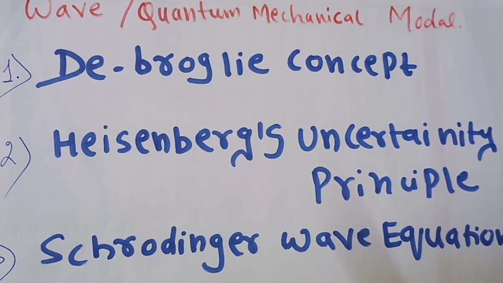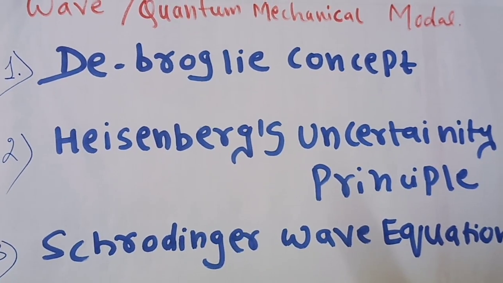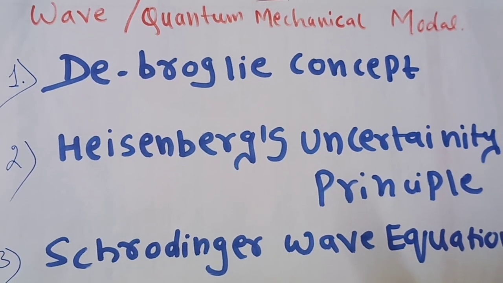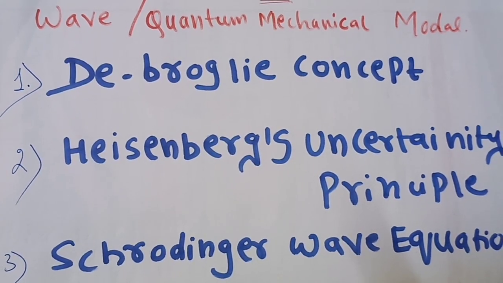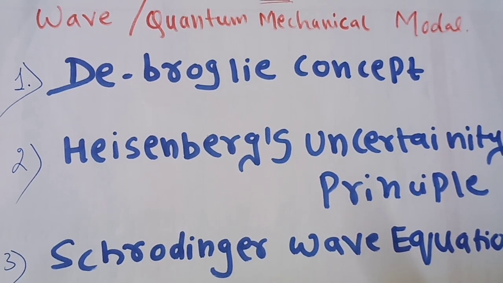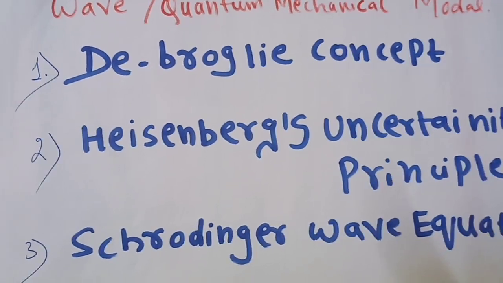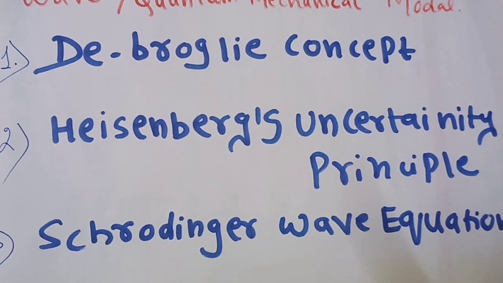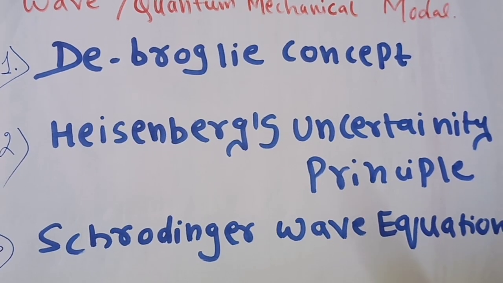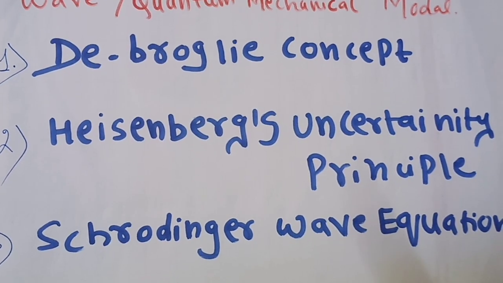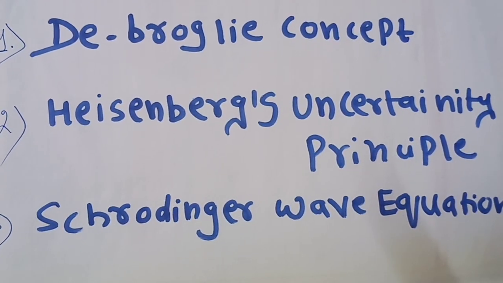Students, today I am going to explain you the Heisenberg uncertainty principle. And in my last video we discussed the quantum mechanical model, which is based upon the combined principle of de Broglie concept, Heisenberg uncertainty principle and the Schrodinger wave equation. So now let us start today's topic, Heisenberg uncertainty principle.